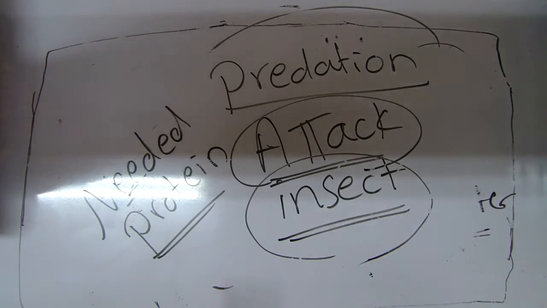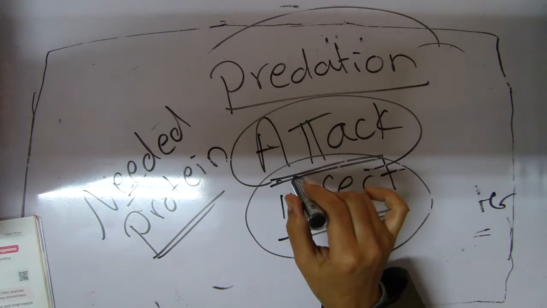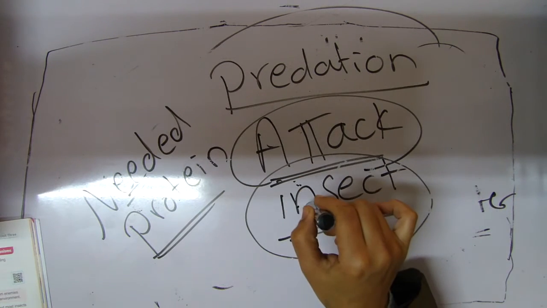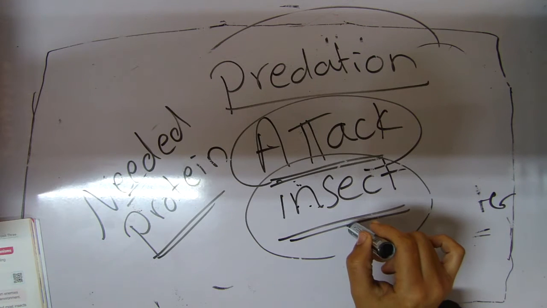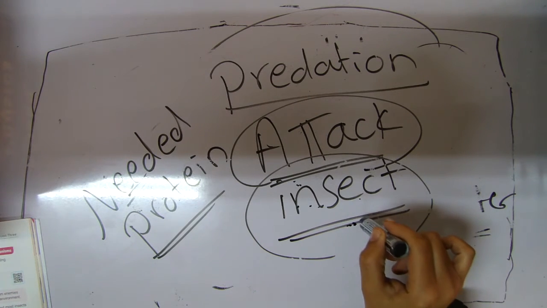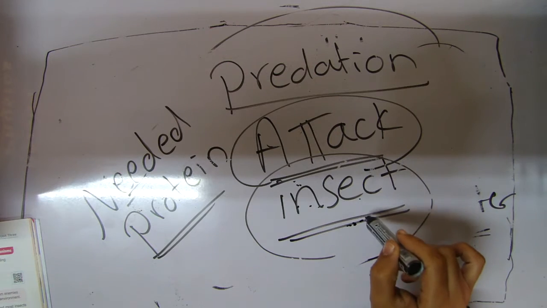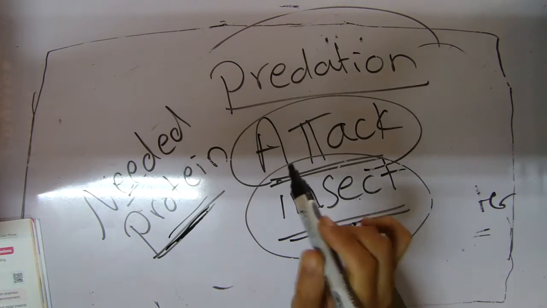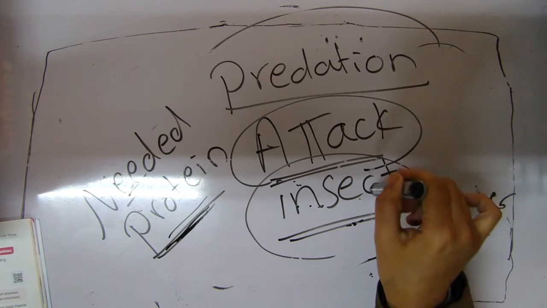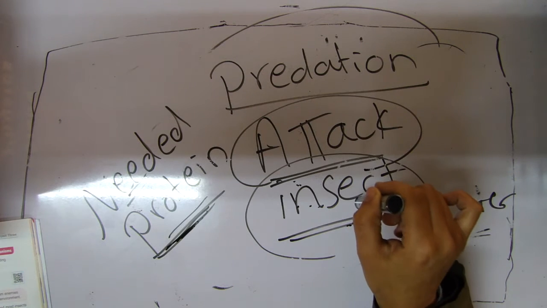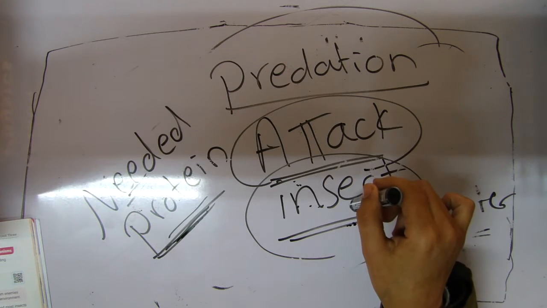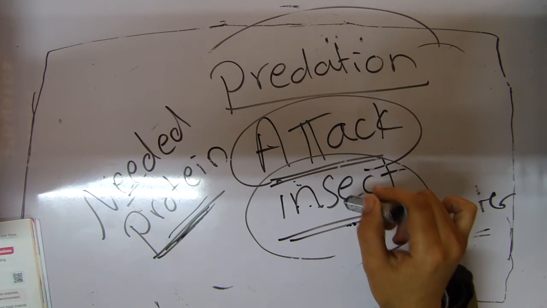This is the second type of predation in plant. Again, predation in the plant. They prey on or attack some tiny insects. Give reason why the plant attacks the insect: to get their required elements such as protein. These plants are known as insect eaters, or in other words, insectivorous plants, as Drosera and Dionaea.